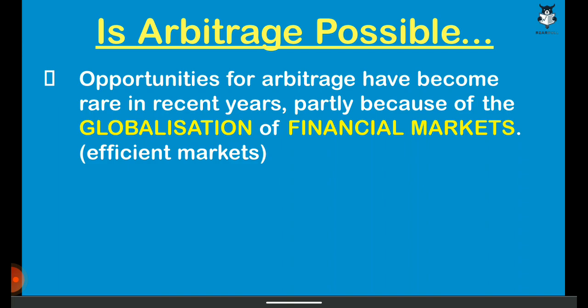But in order to know the concept, you have to keep in mind that arbitrage is essentially buying and selling of identical assets, simultaneously, and number three, in different markets. So these are the prerequisites of arbitrage.